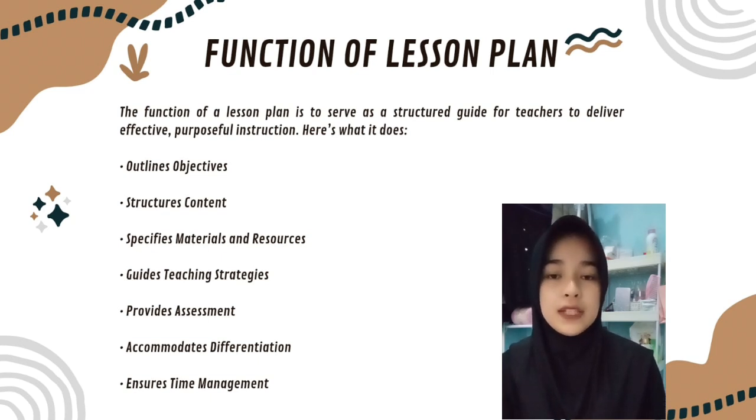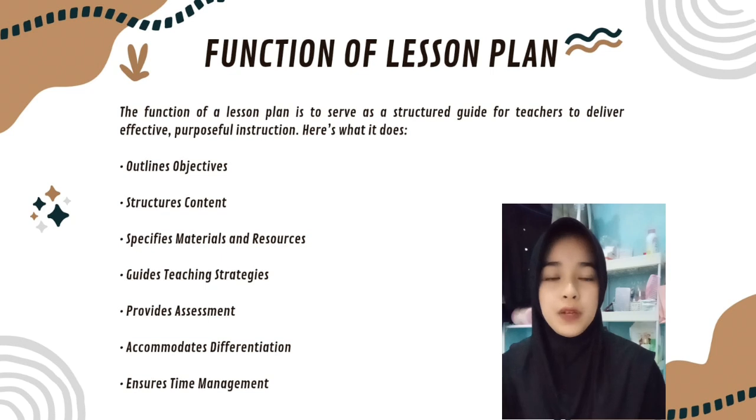3. Specifies materials and resources. Identifies what tools and materials are needed. 4. Guides teaching strategies. Includes methods and activities for presenting the materials, engaging students, and checking understanding. 5. Provides assessment.